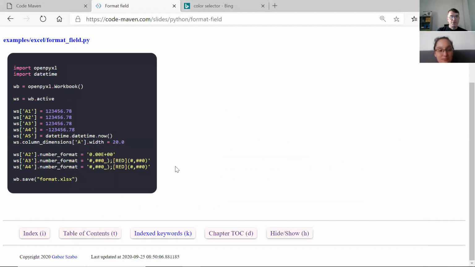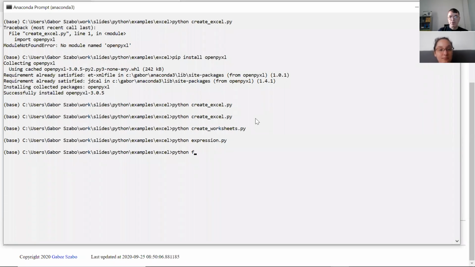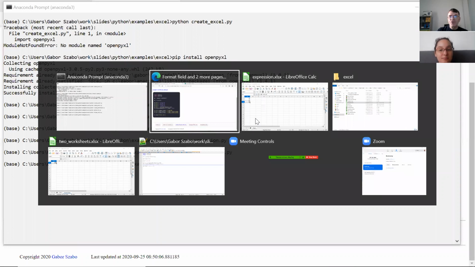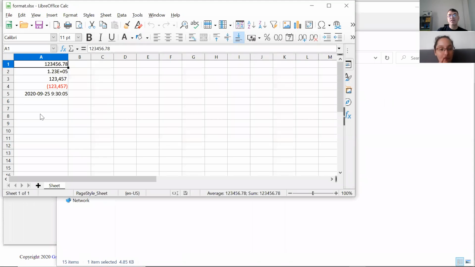So we can run this. That's the format field, Python format field. It created a file called format, and then you can see the same number formatted slightly differently.